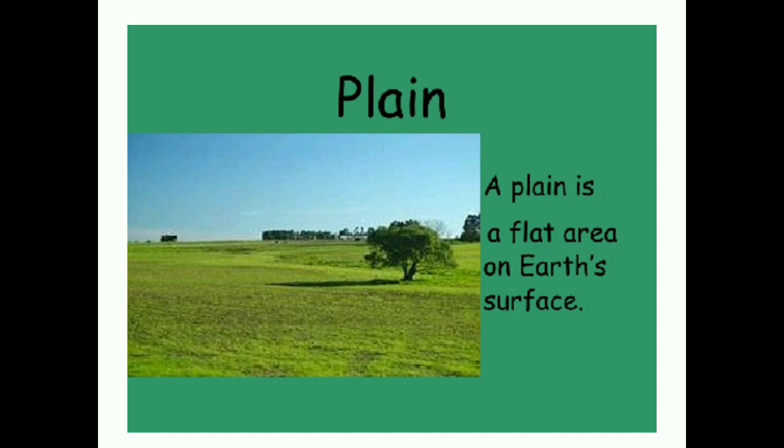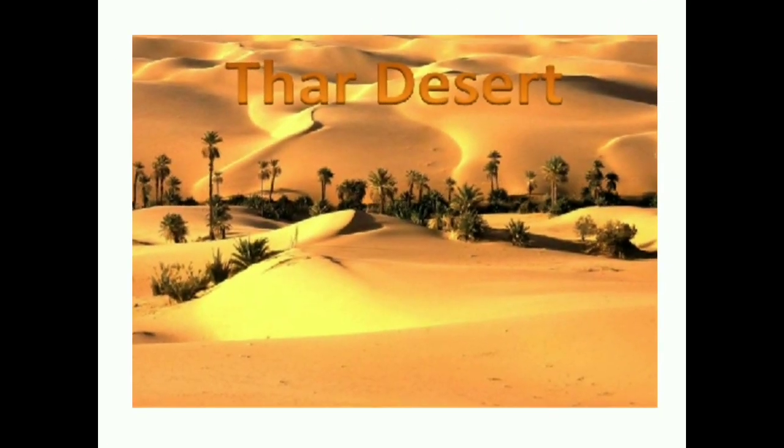The next landform is desert. A desert is a dry land. It is an area that receives very little rainfall. Thus few plants and trees grow here. The western part of India has such a physical feature.